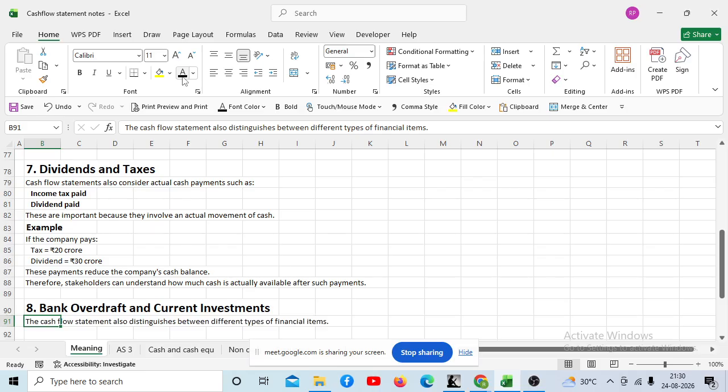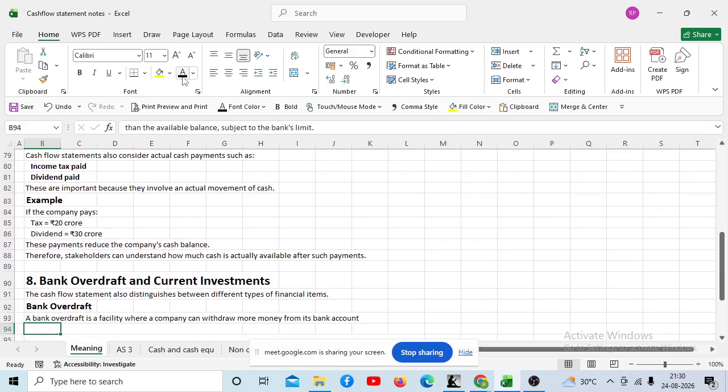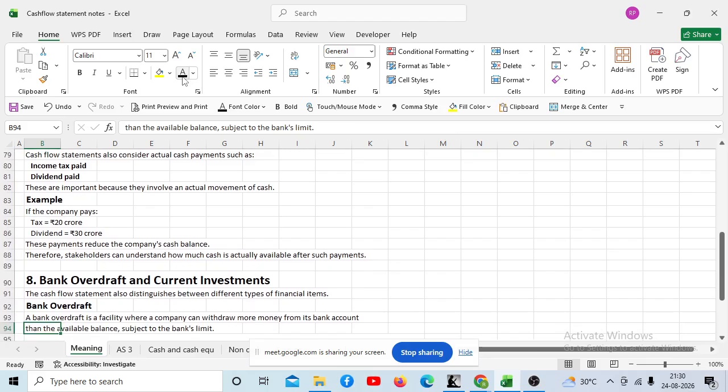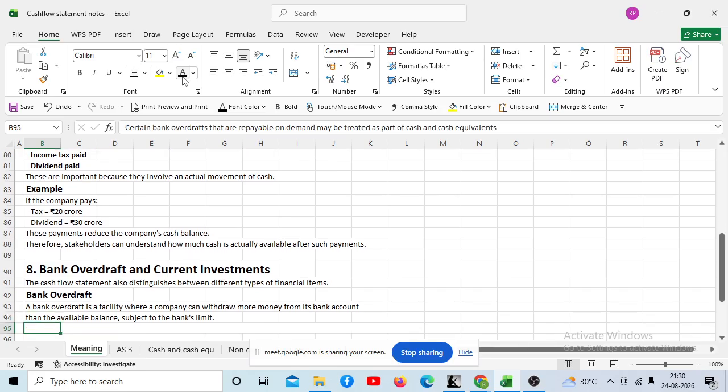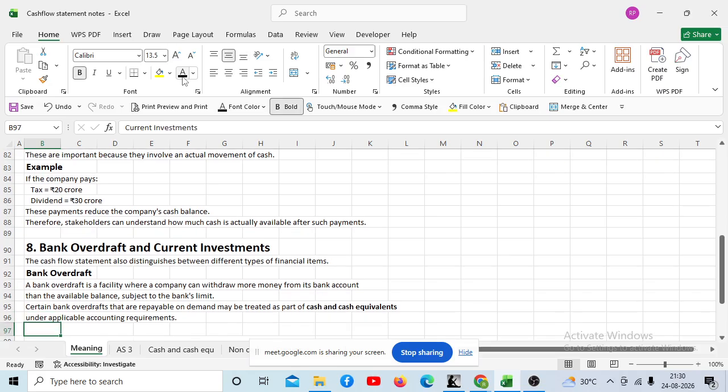See, the cash flow statement also distinguishes between different types of financial items. The first is bank overdraft. Now, what is bank overdraft? Bank overdraft is a facility where a company can withdraw more money than is in its bank account. The available balance is subject to the bank's limit, meaning it depends upon your limit. Certain bank overdrafts that are repayable on demand may be treated as part of cash and cash equivalents under applicable accounting requirements.